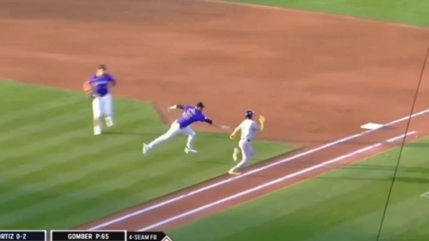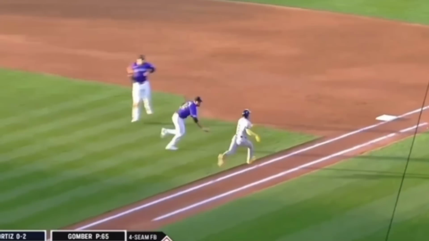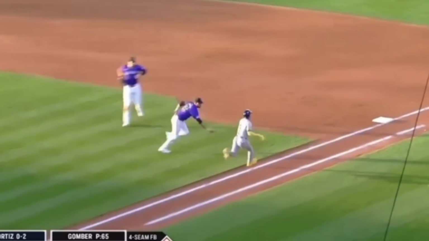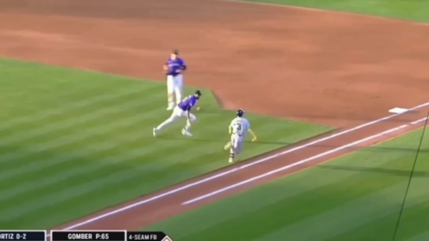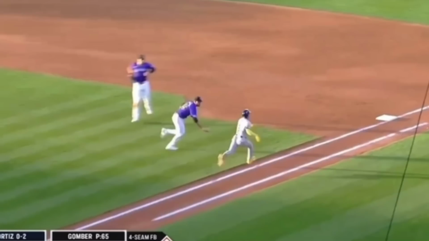And we've talked about this in other videos, but the base path is created when a tag attempt occurs. So here comes the tag attempt right here, right? So here comes the tag attempt. And all you do is you draw an imaginary line from the runner to the base. And at that point, the runner cannot veer more than 3 feet outside of that path. So people get confused a lot on the bases. They talk a lot about the base line. It's not the base line. It's out of the base path. And so the question is, does he veer more than 3 feet?